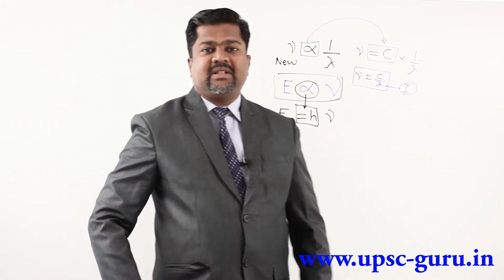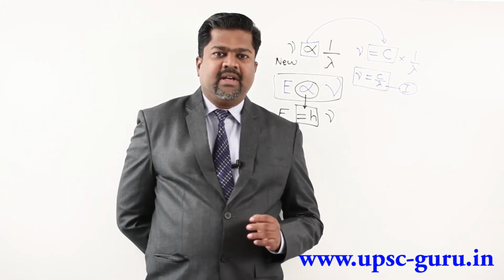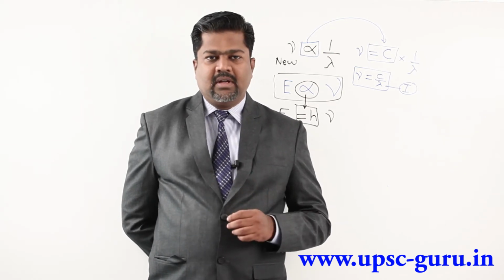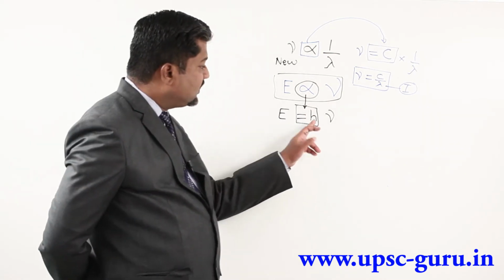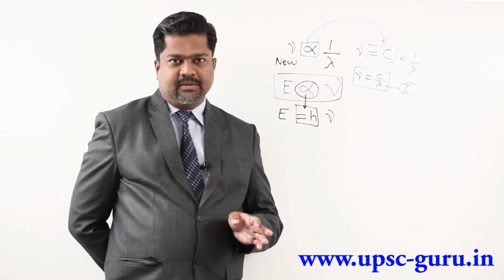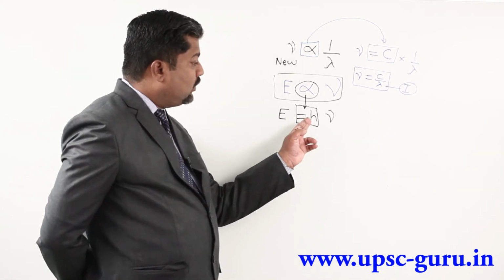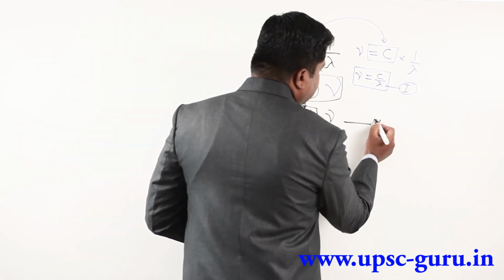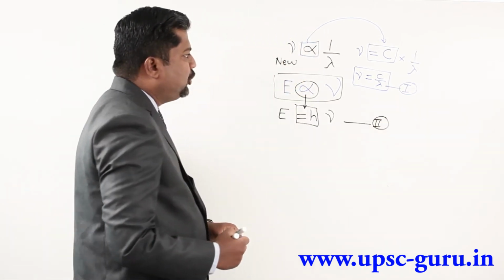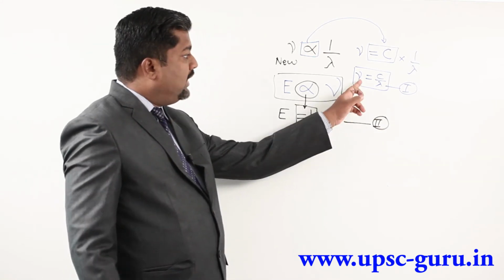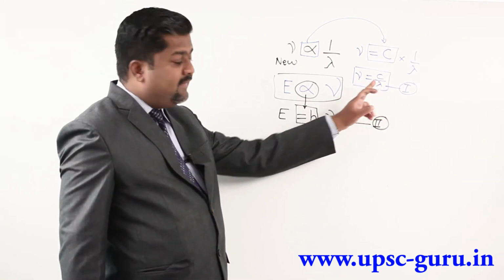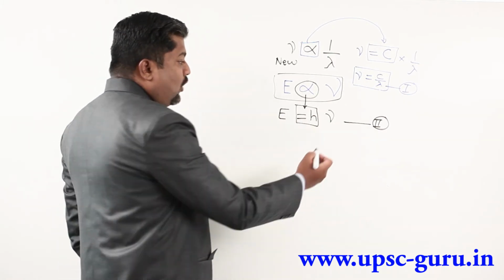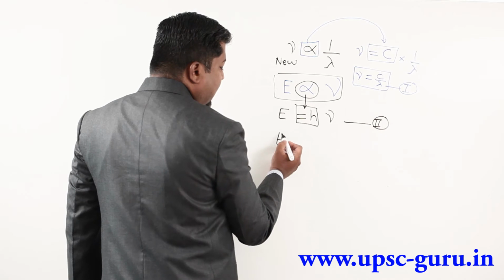Now this theory and this equation was given by a great scientist named Max Planck. In honor of that, we call this constant Planck's constant. So E equal to h nu. I am getting my second equation as E equal to h nu. So I can correlate frequency and wavelength, and I can correlate energy and frequency. Can I correlate energy and wavelength?